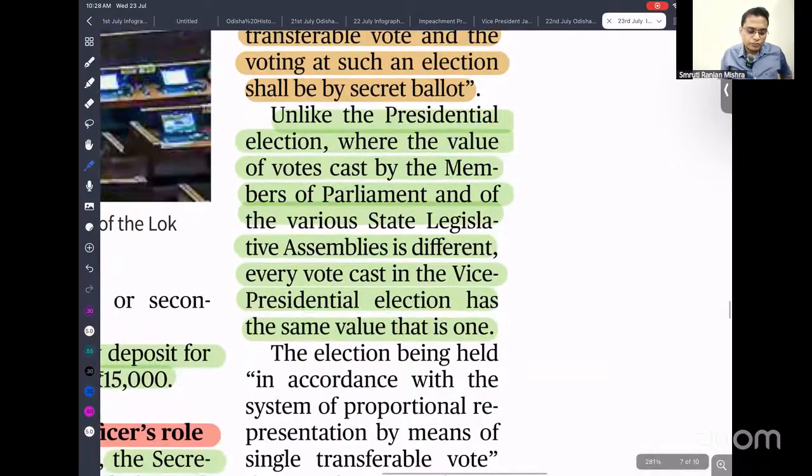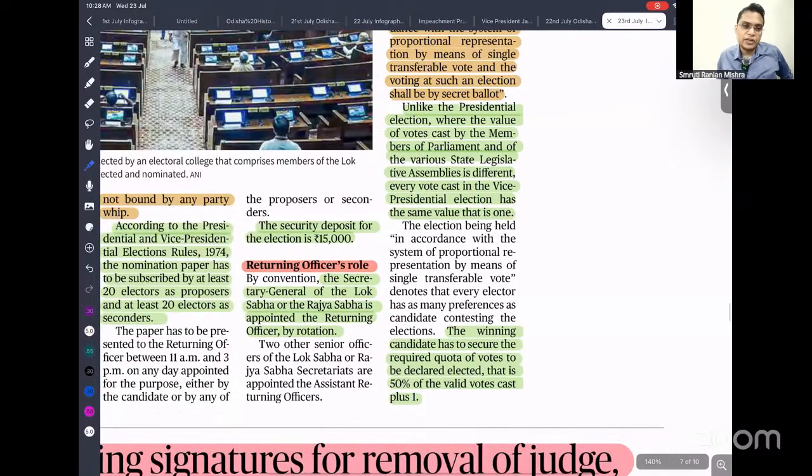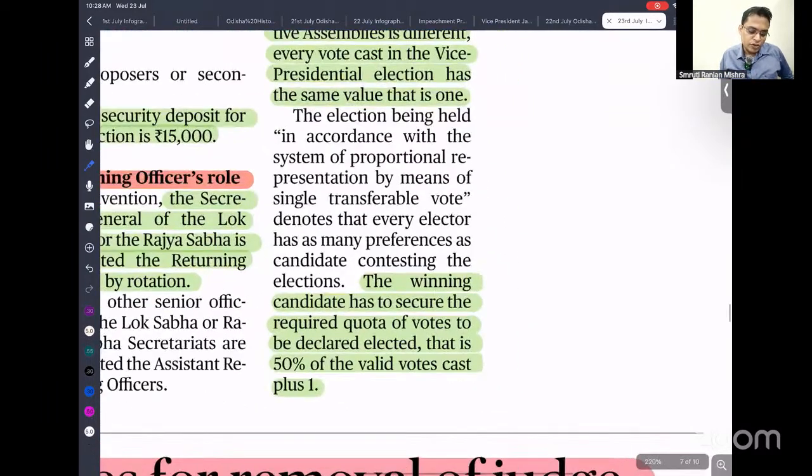Unlike the presidential election, where the value of votes cast by Members of Parliament and various state legislative assemblies is different, every vote cast in the Vice President election has the same value. Both the elected as well as nominated members can participate in the election of the Vice President. I'm going to prepare a very good video in detail about the Vice President, so after this discussion, please stay tuned.